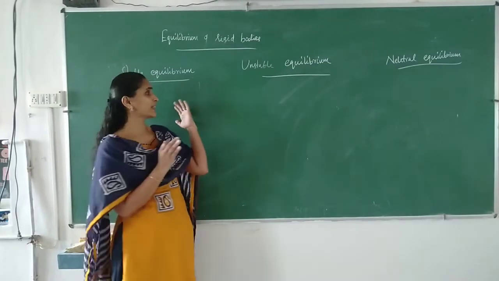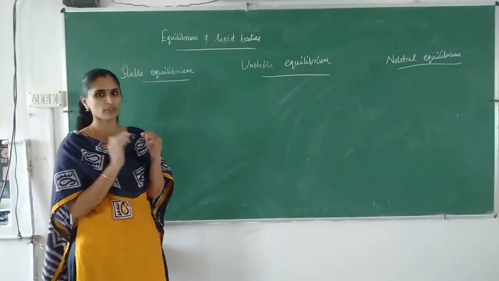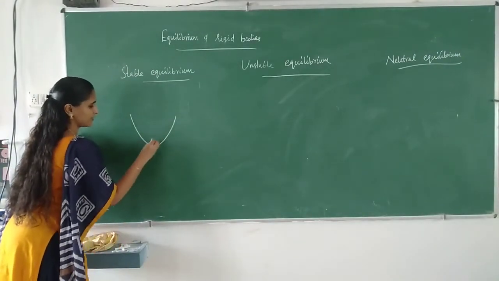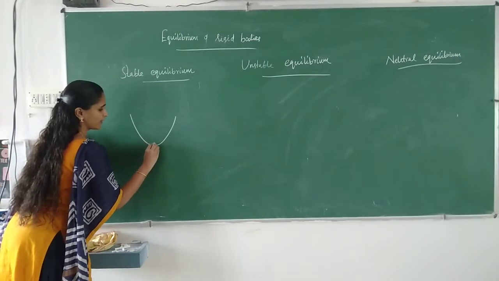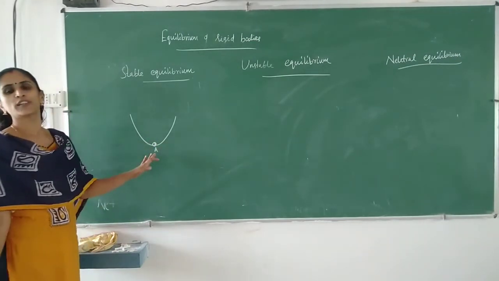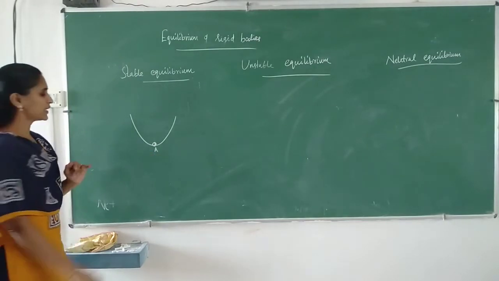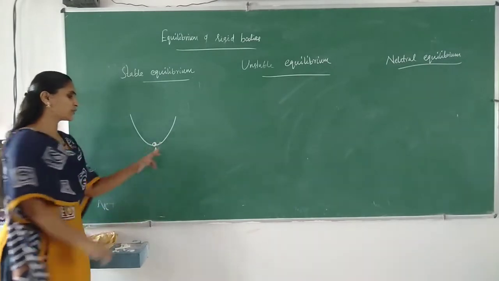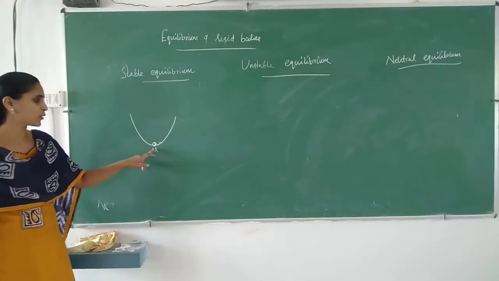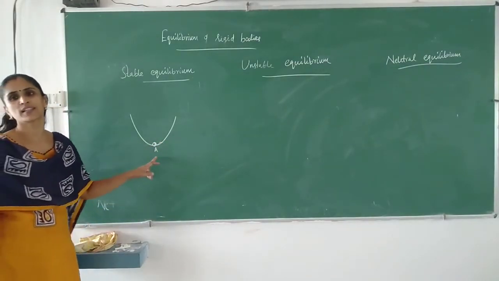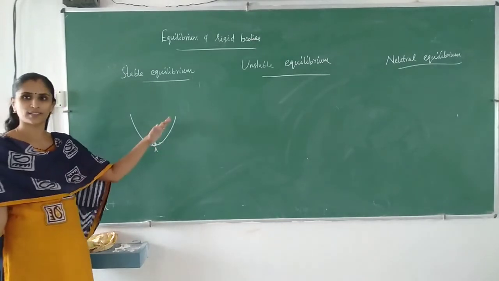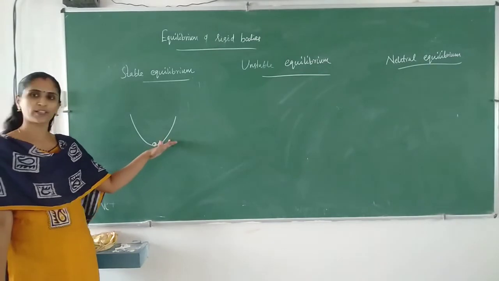So in the case of stable equilibrium, for example, consider an object in a vessel like this. If you displace that object, what happens? It will move. If you push that object upwards, it will go upwards, again it will come downwards, and finally it will reach the same position. After some time, it depends on how far you are displacing that object.